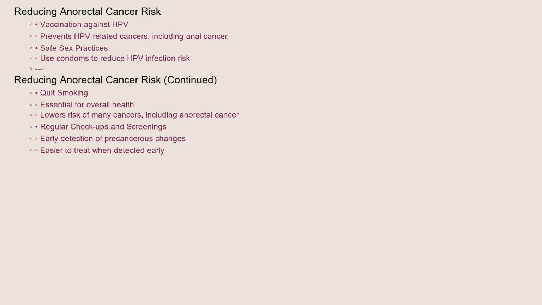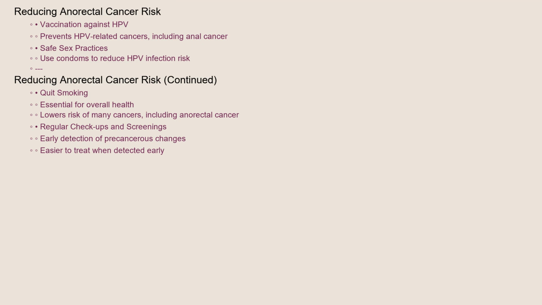While it's impossible to guarantee prevention, several steps can reduce your risk of anorectal cancer. Vaccination against HPV is highly effective in preventing HPV-related cancers, including anal cancer. Practicing safe sex, including using condoms, can also reduce the risk of HPV infection. Quitting smoking is essential for overall health and can also lower the risk of many cancers, including anorectal cancer. Regular checkups and screenings, particularly for individuals at higher risk, can help detect precancerous changes early, when they are easier to treat.